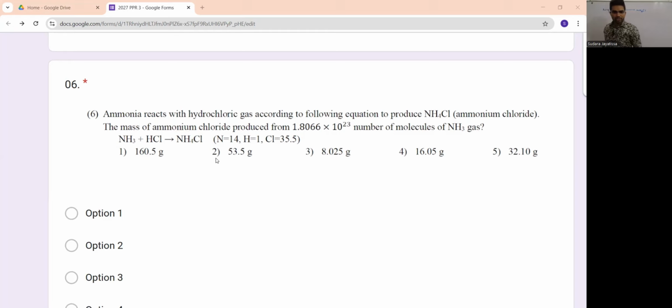The question asks for the mass of NH4Cl produced from 1.8066 × 10^23 molecules of NH3.